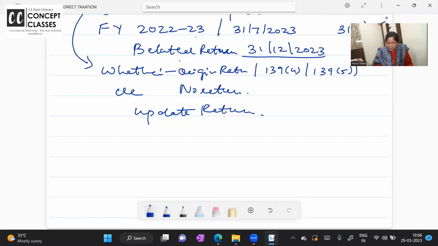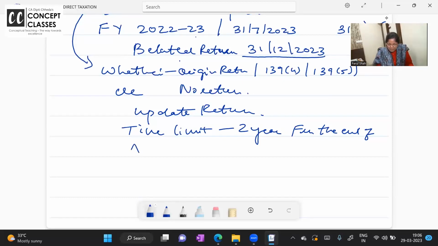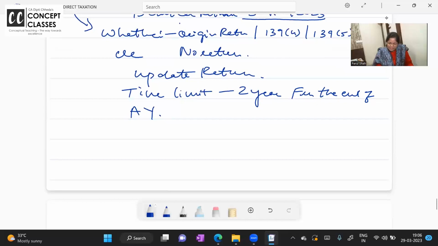And the beautiful part, the time limit for filing the updated return is 2 years from the end of the assessment year, not the previous year, from the end of the assessment year.